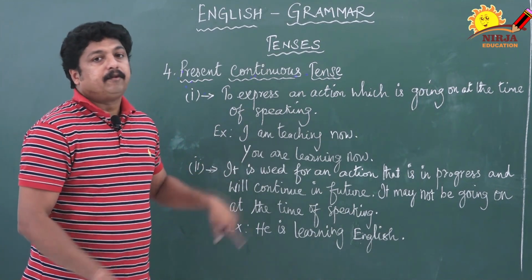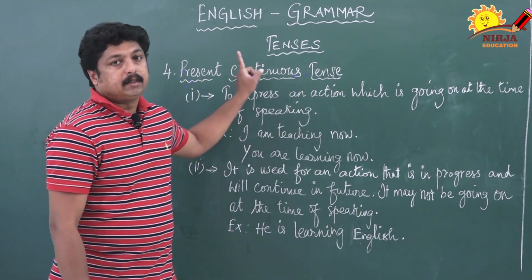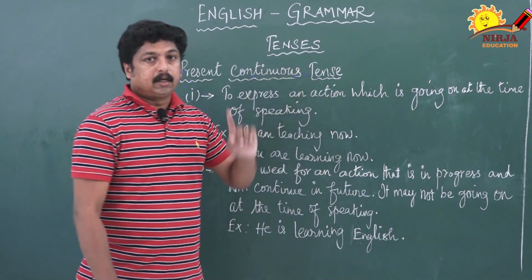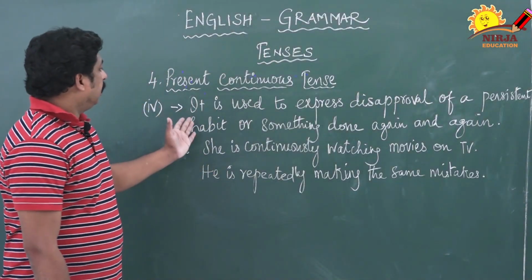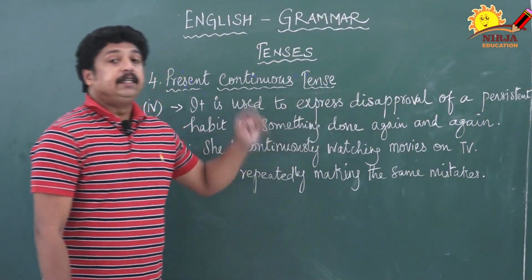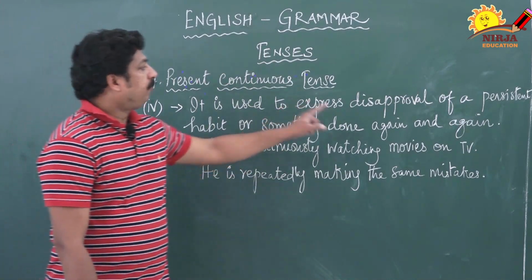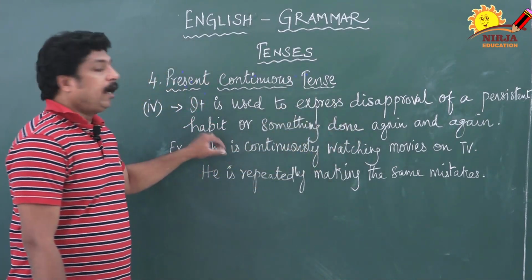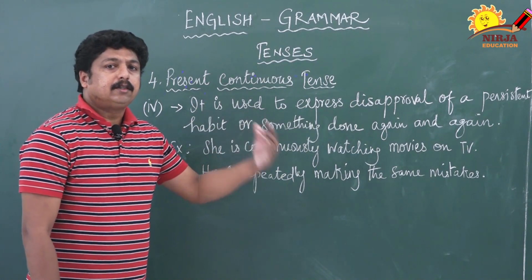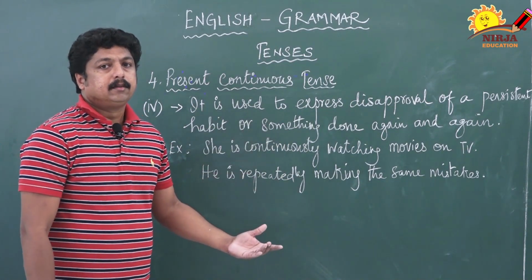So, this kind of a thing you can use in present continuous tense. Is it clear?